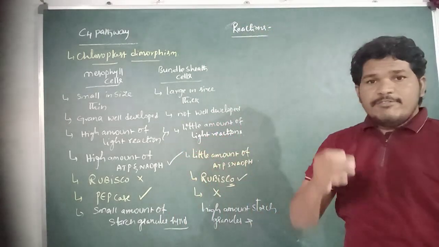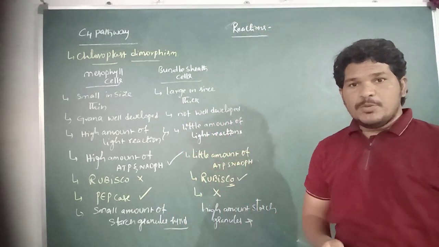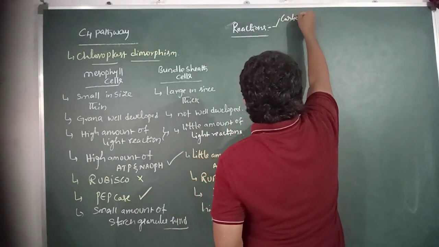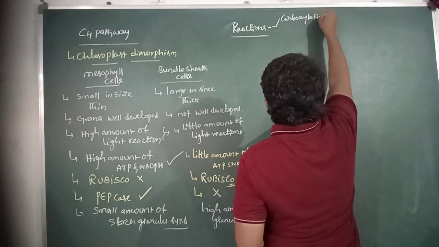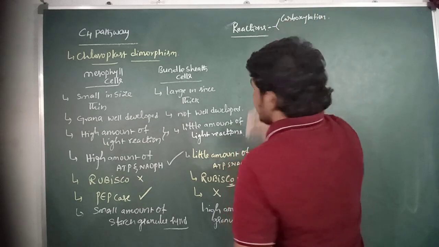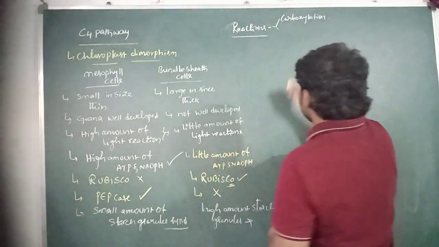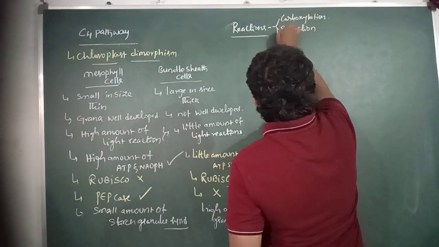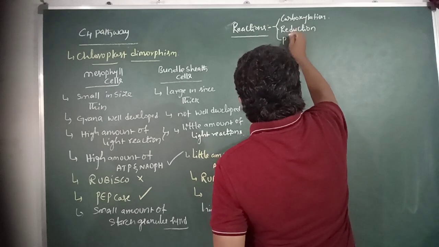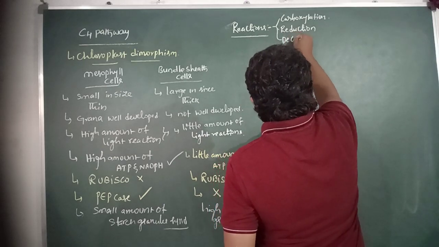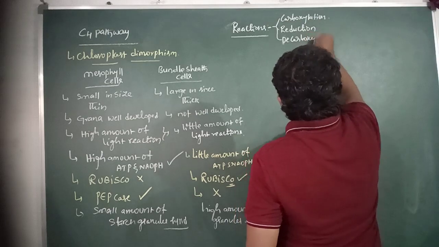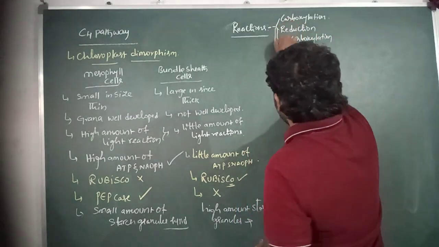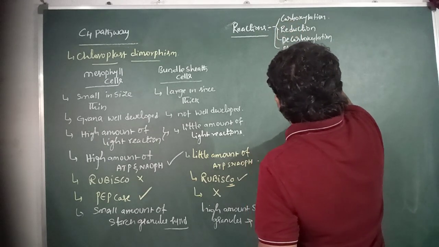So here there are 4 steps in the C4 pathway. They are carboxylation, the first step of the C4 cycle; second, reduction; third, decarboxylation, oxidative decarboxylation; and fourth, phosphorylation.